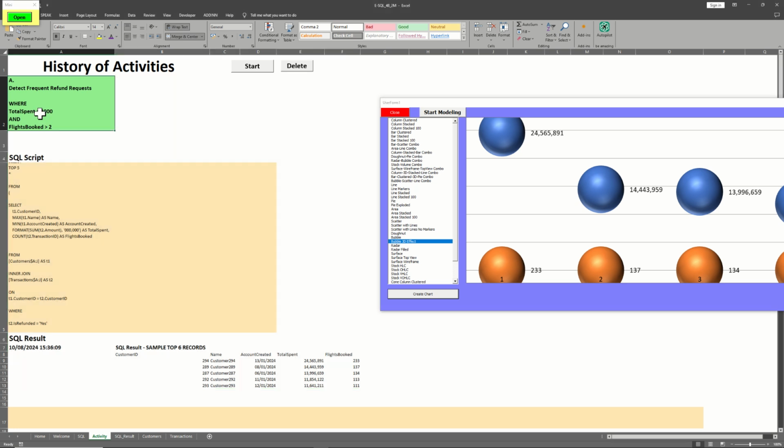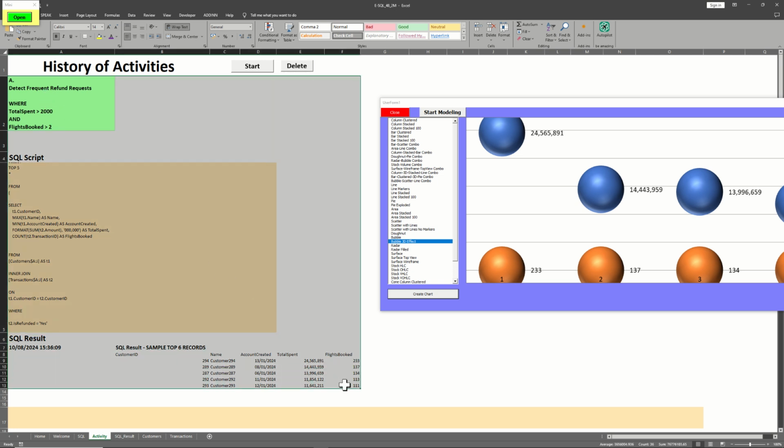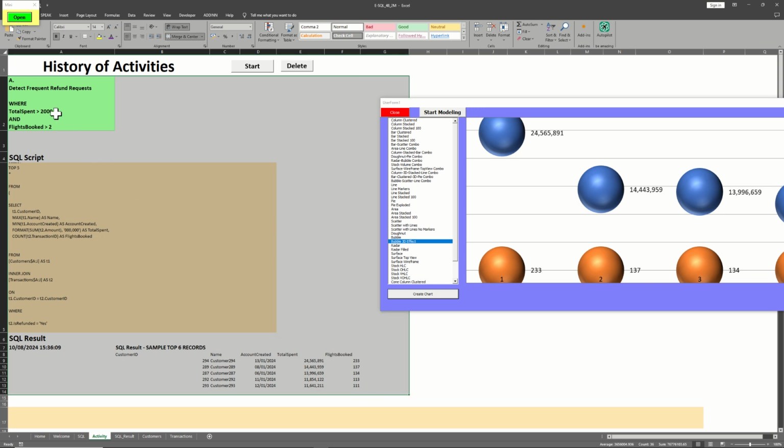And just so you know, the 2,000 limit I put here, above 2,000, you can increase it if you wish, or reduce it if you wish. The flights booked can be increased to 10 or 20, depending on how intense your fraud section is and the resources you have to go into all this data and investigate.